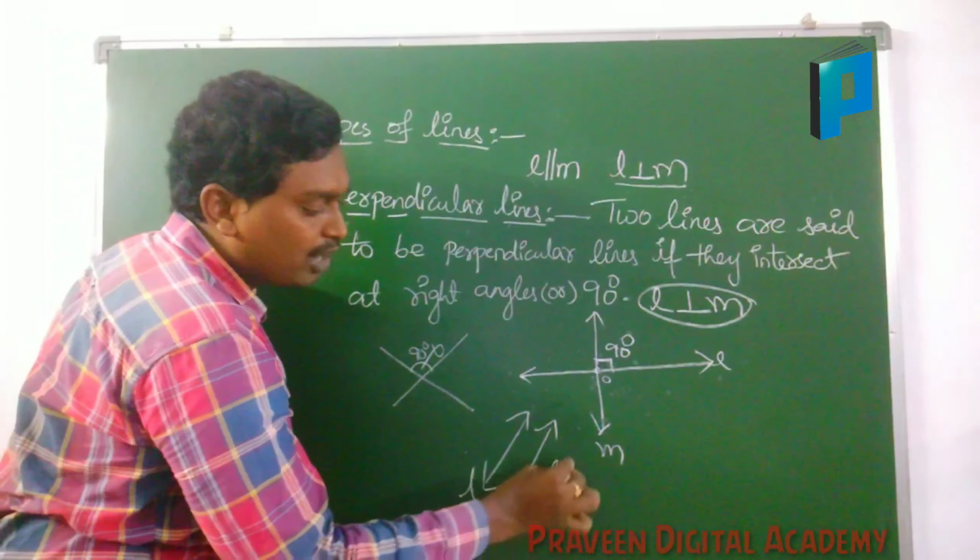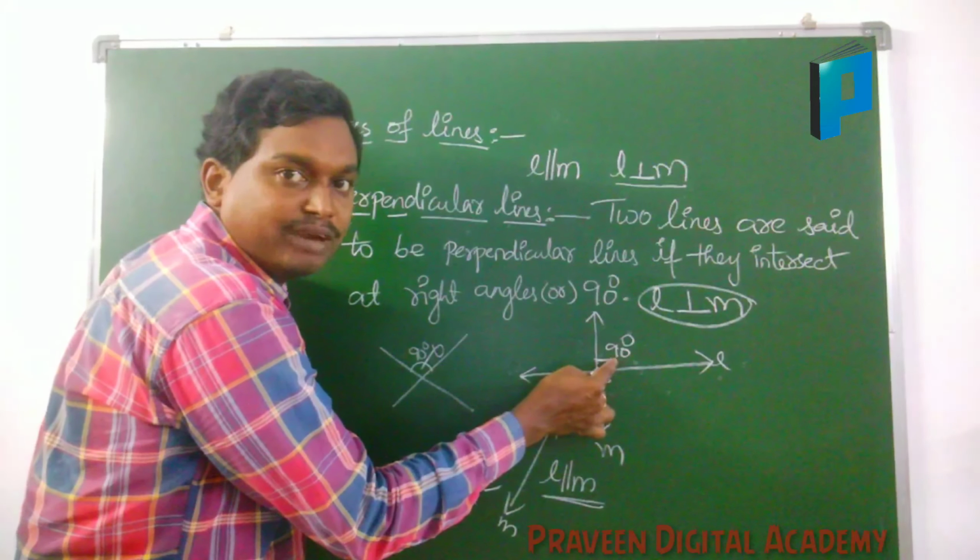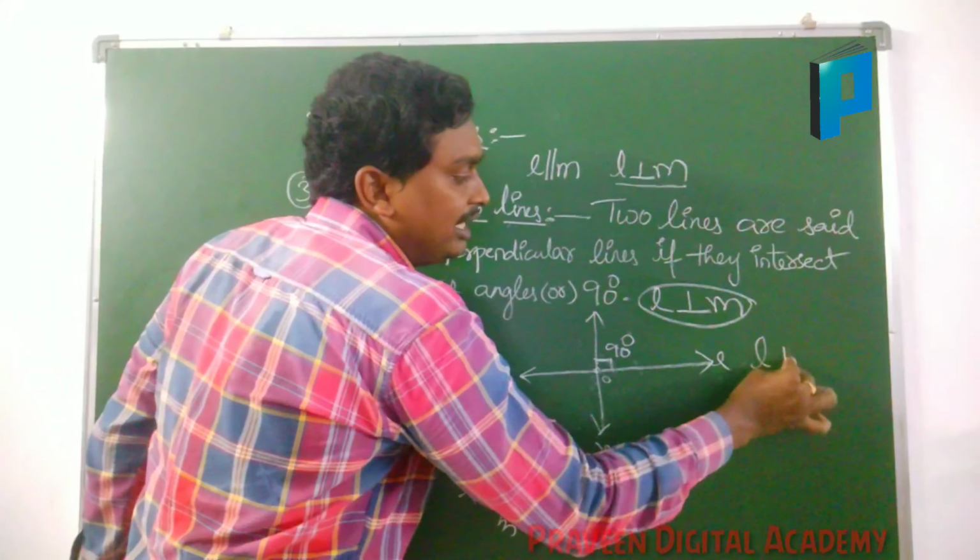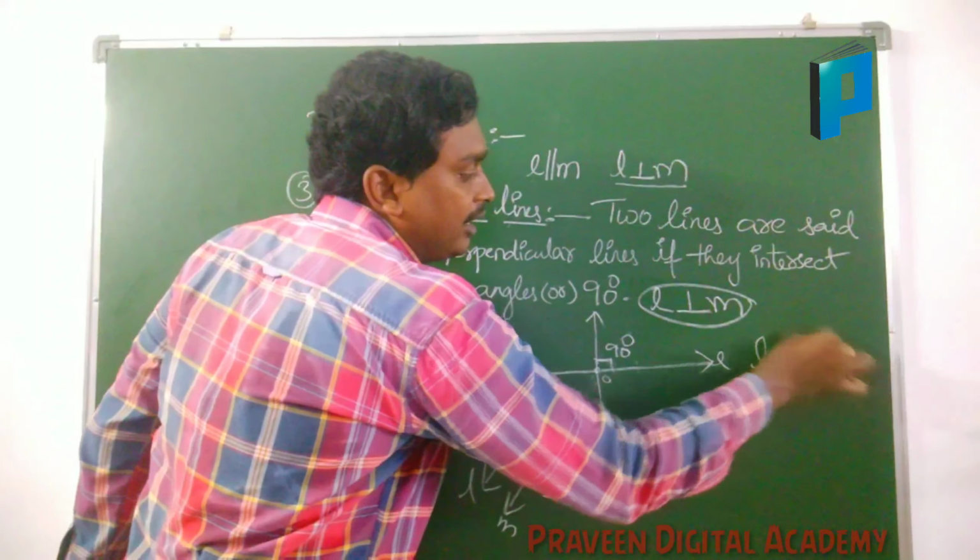Wherever you have the same distance, we say L parallel to M. If L is like this and M is like this, both intersecting at an angle of 90 degrees, we call it L perpendicular to M, because here we have 90 degrees. So two lines intersecting at right angles are called perpendicular lines.